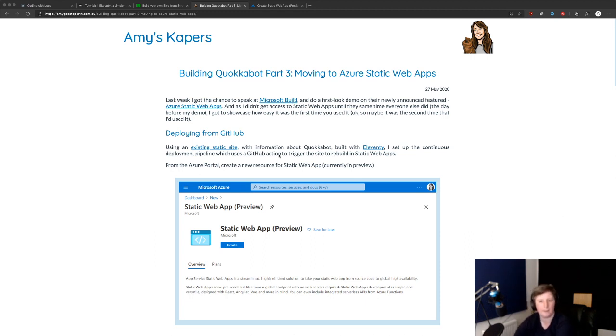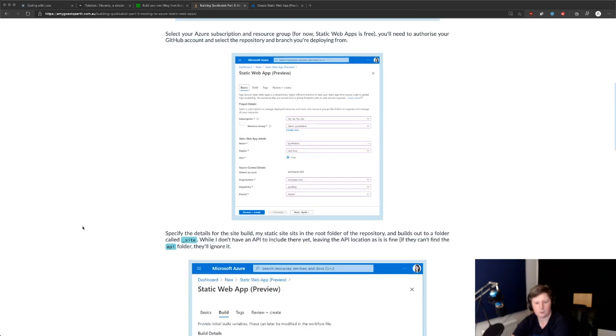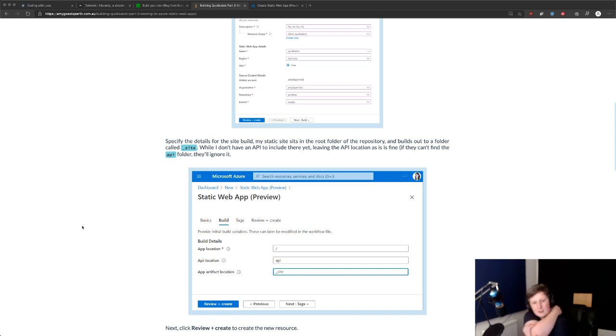But yeah, so this talks us through how to do it. Deploying from GitHub, yeah, that's what we want to do. Okay, so specify the details. My static site sits in the root folder repository, which I think is true for me also.